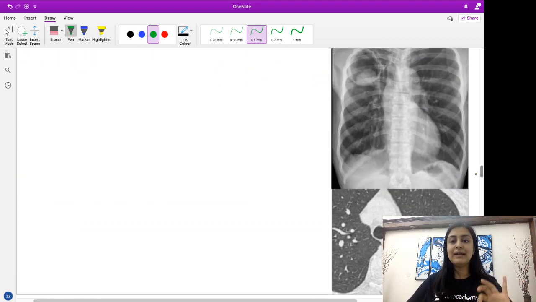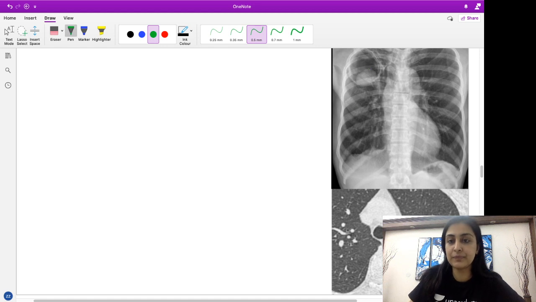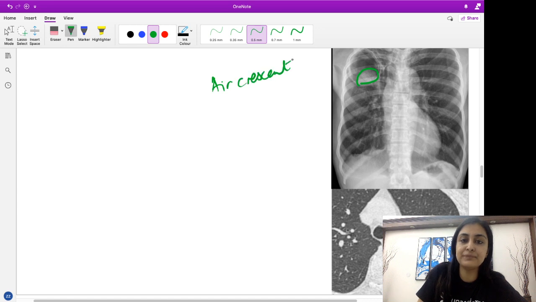So now let's look at important images. Alright, so who will tell me what this sign is showing here? What is this sign which is shown here? Can you all appreciate that in the right upper zone, I have this well-defined cavity within which there is a soft tissue density. So this is nothing but the fungal ball. Alright, so this is nothing but our air crescent sign, also called the monad sign, correct?